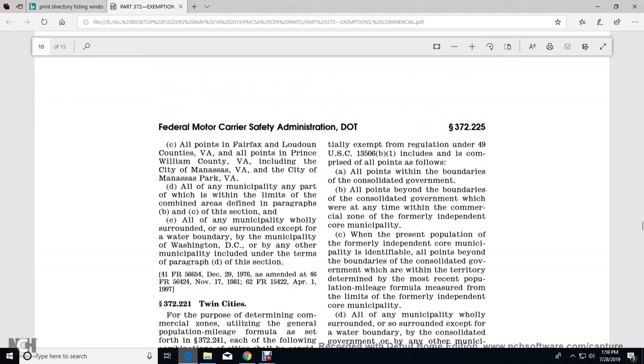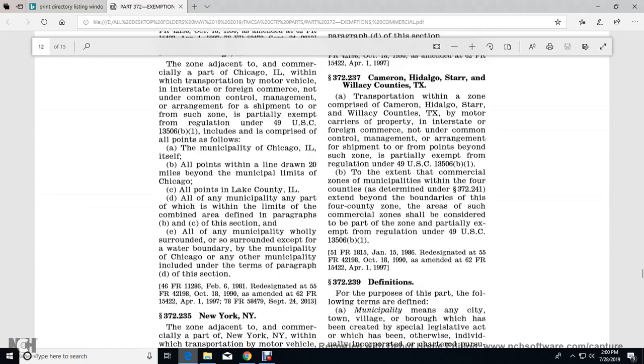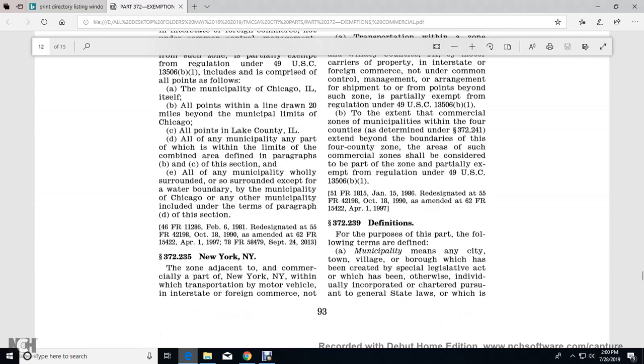Manassas, Virginia, and the city of Manassas Park, Virginia. All the municipalities any part of which is within the limits of the combined area defined in paragraphs B and C of this section, and all municipalities wholly surrounded, except water-bound, by the municipality of Washington, D.C. or by any other municipality included in the terms of paragraph D of this section. And then it continues with a list of cities in the United States. And then we're going to come back with 372.239 definitions.